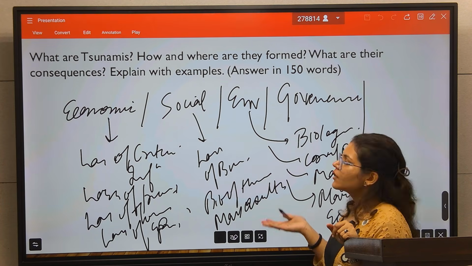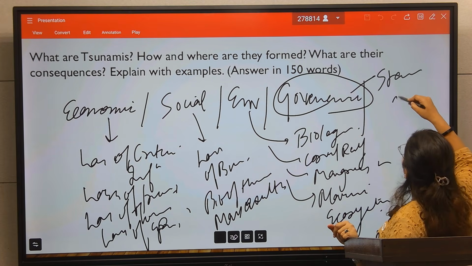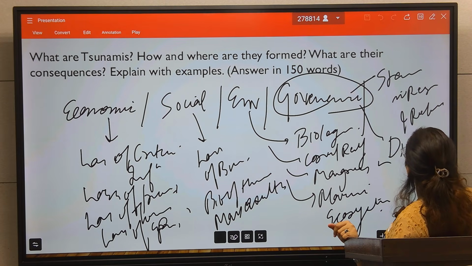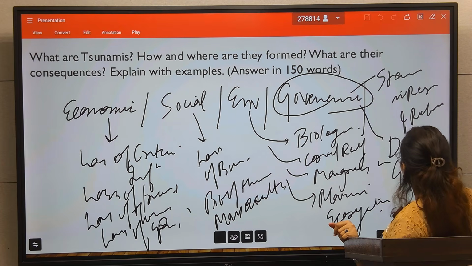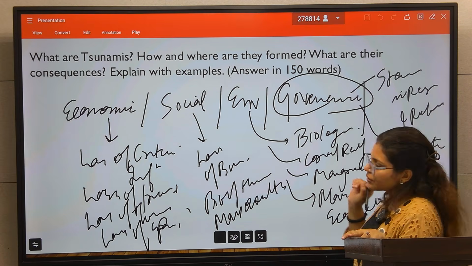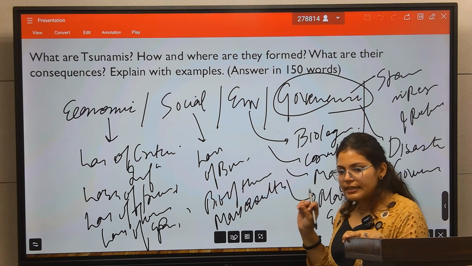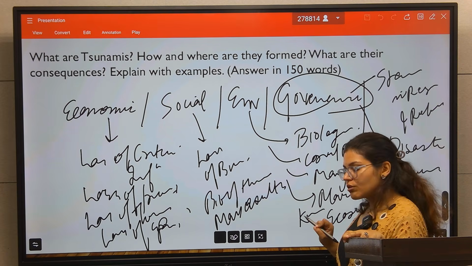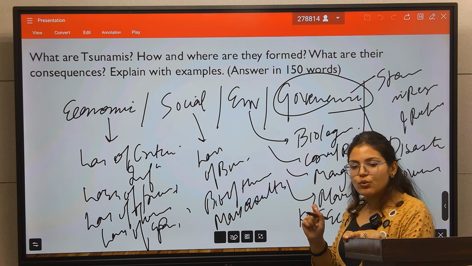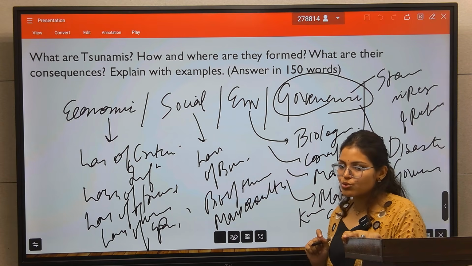So these are the economic and environmental impacts, and there is a strain on rescue and relief. There is a mismatch of disaster governance. These are the basic consequences that you have to write in your answer, with examples also. Here you will give the example of the 2004 Indian Ocean tsunami and the latest one, the Kamchatka Peninsula induced tsunami. Also you will cite the IPCC report, which says that the frequency and intensity of tsunamis have increased due to climate change. So link with climate change also.